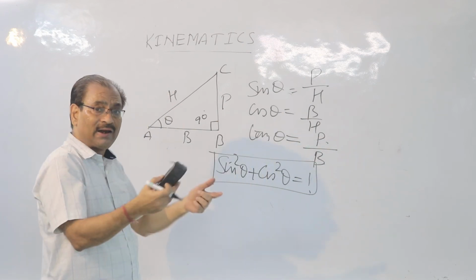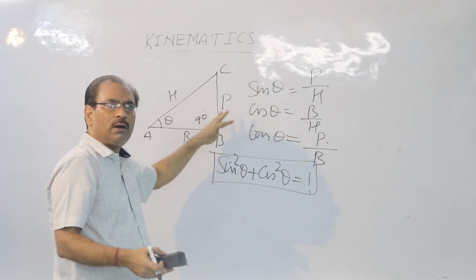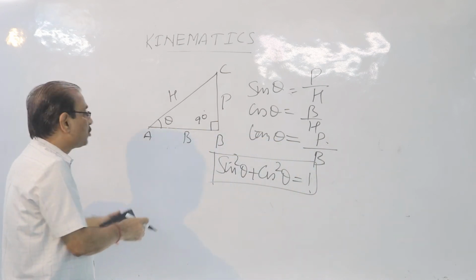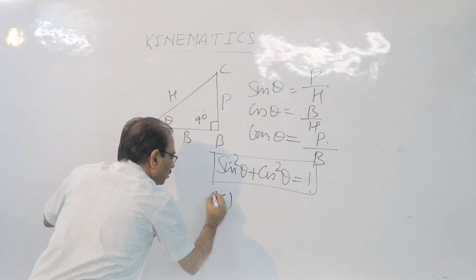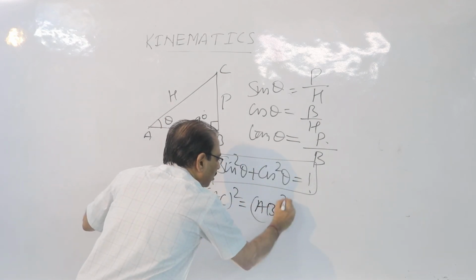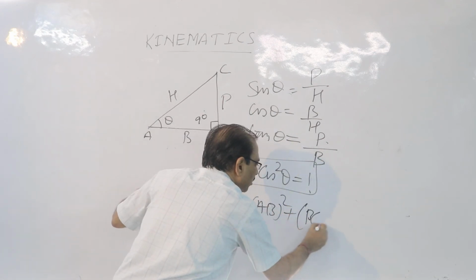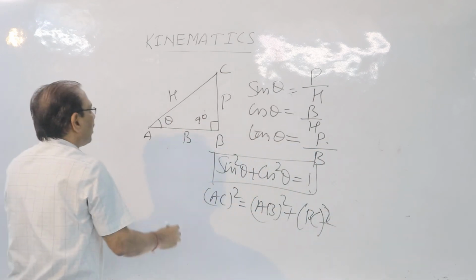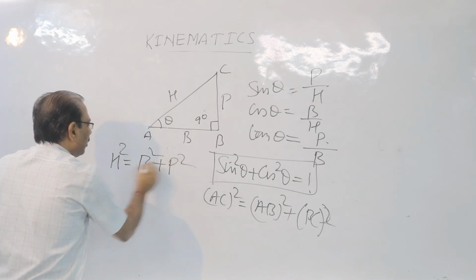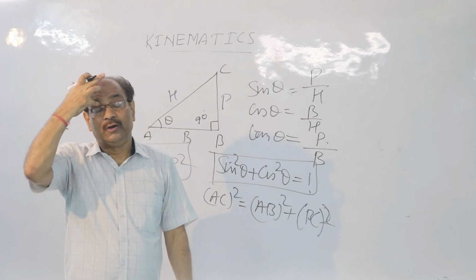Another important formula related to this right angle triangle is the Pythagoras theorem. You must be knowing Pythagoras theorem. What is Pythagoras theorem? AC square, that is the square of hypotenuse, is equal to AB square, that is the square of base, plus square of perpendicular, it is BC square. Or you can write hypotenuse square is equal to base square plus perpendicular square. This is another important formula of trigonometry we shall be using in future.